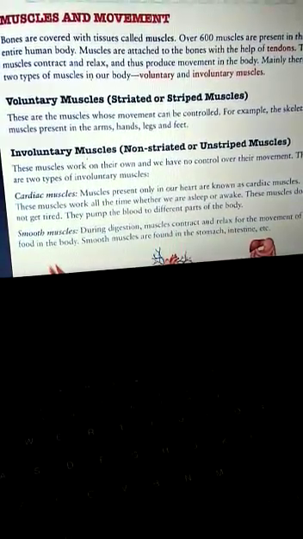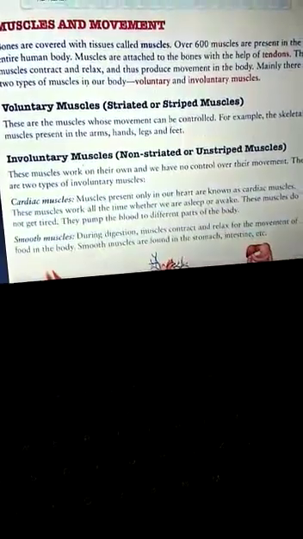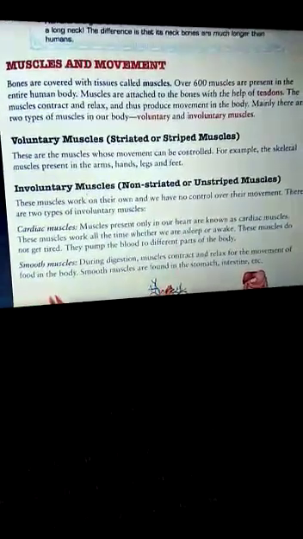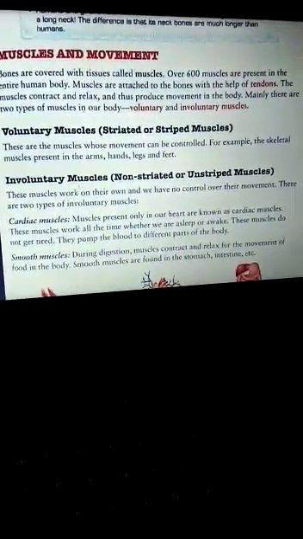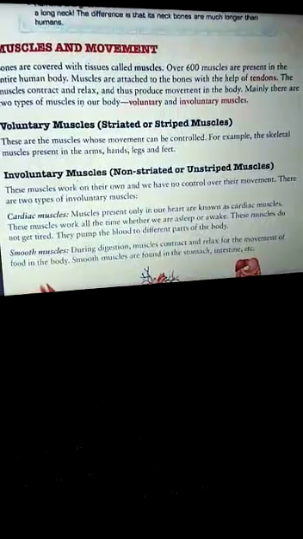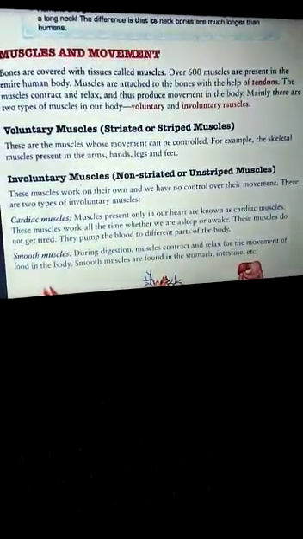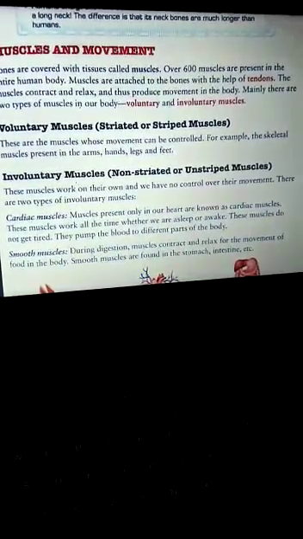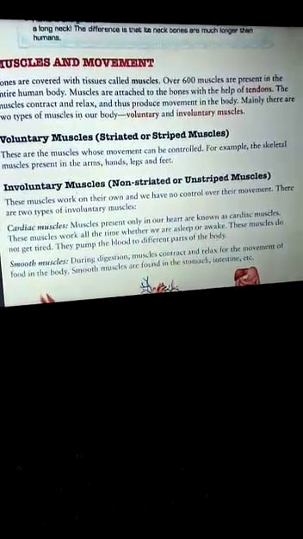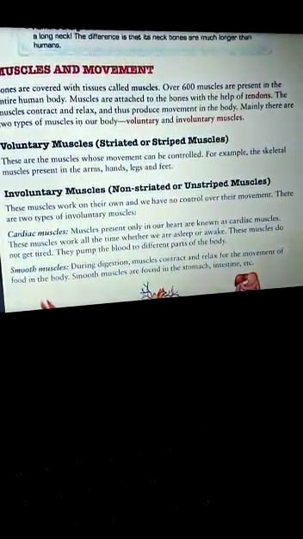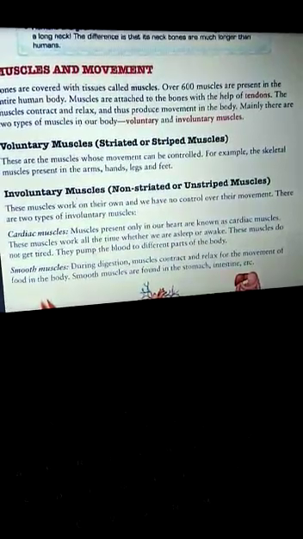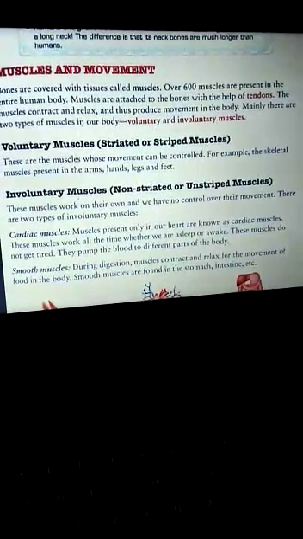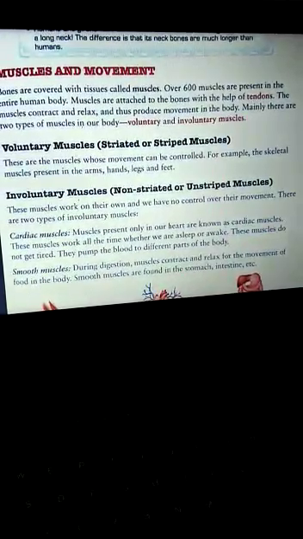Now, children, involuntary muscles, unlike the voluntary muscles, are not under our control. And they are non-striated and unstriped, unlike the voluntary muscles. So what do these muscles do in our body? These muscles work on their own and we have no control over their movement. First, let us have an example of smooth muscles. They do not have any stripes and these muscles of our body are not under our control. They are called involuntary muscles.